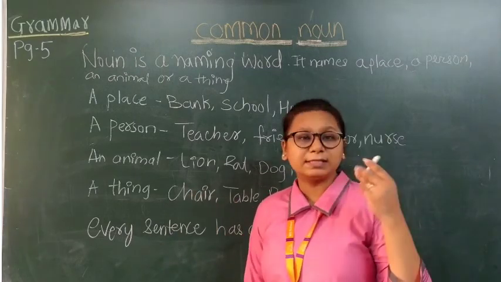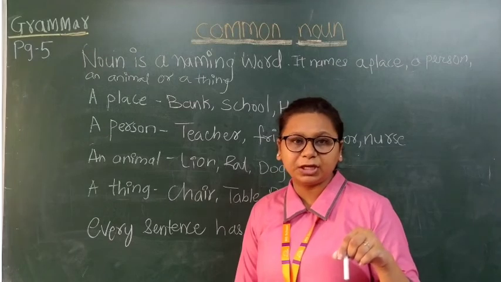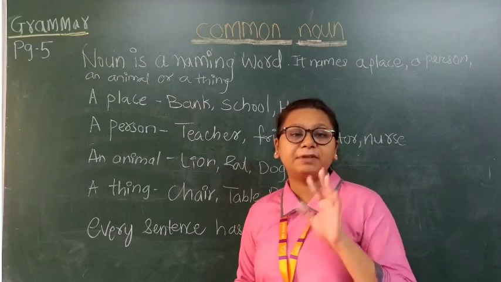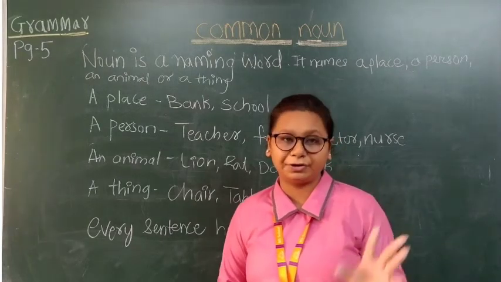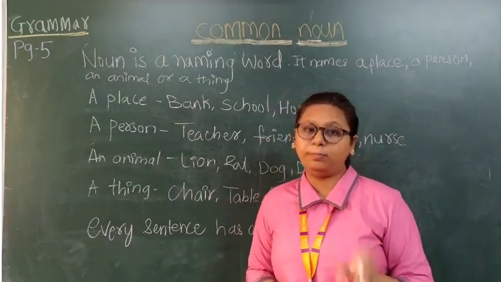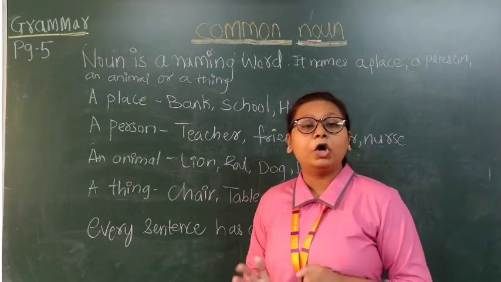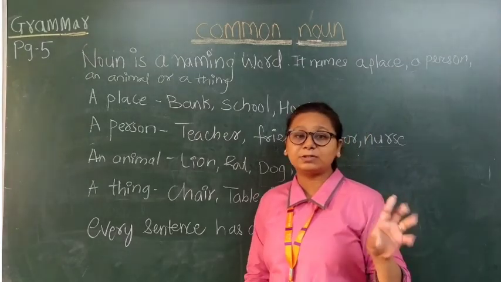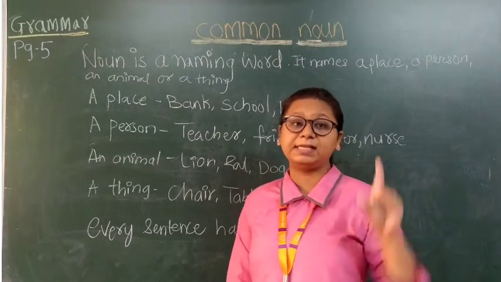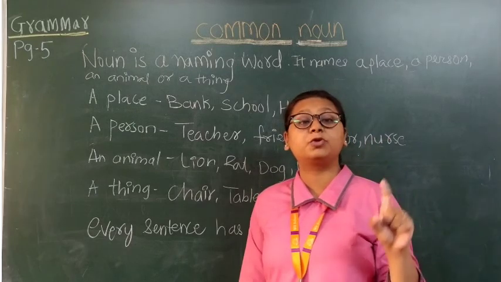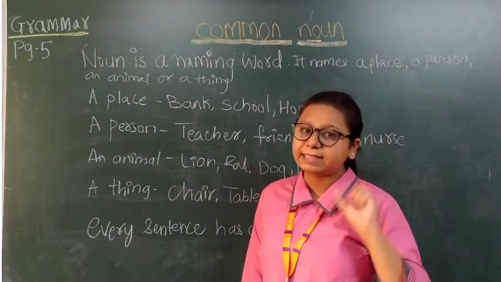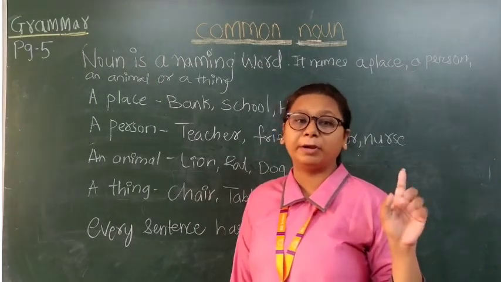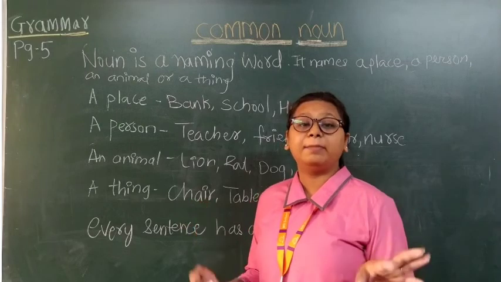Okay. This is a chalk. I am a teacher. This is a board. Every sentence has a noun in it. Okay. This is a classroom. The students are studying. Okay. All these sentences have a noun in them, right? This is a classroom. So the noun in this sentence is classroom, because the word classroom tells us about the name of a place. The students are studying. The word students is a noun because it tells us about the name of a student.